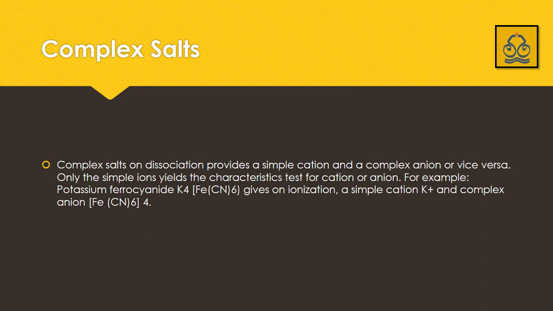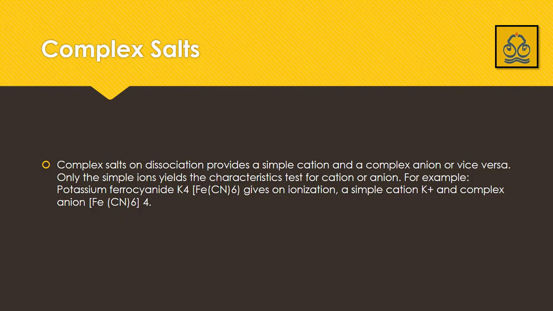The next one is complex salts. Complex salts on dissociation provide a simple cation and a complex anion or vice versa. It may be a complex cation and a simple anion. Only the simple ions yield the characteristic tests for cation or anion.